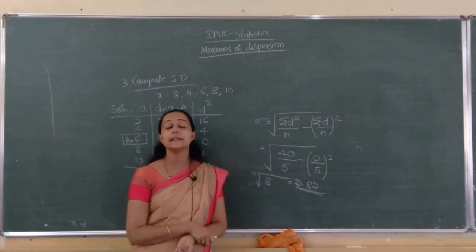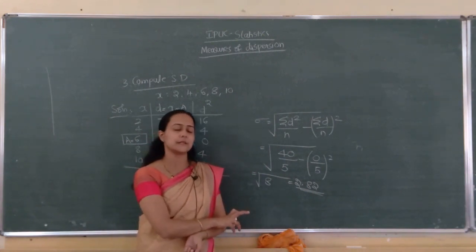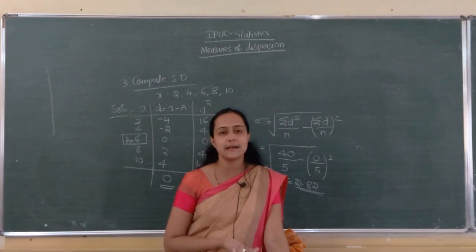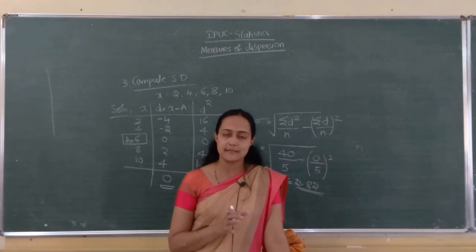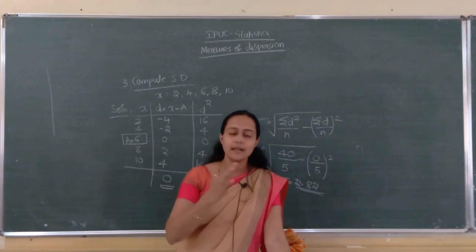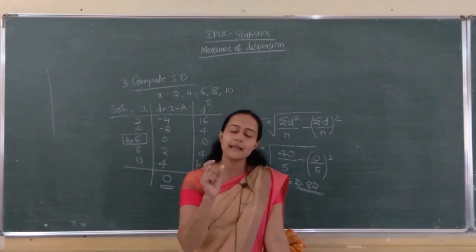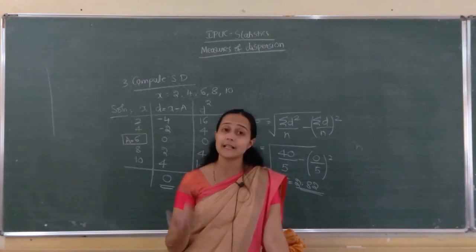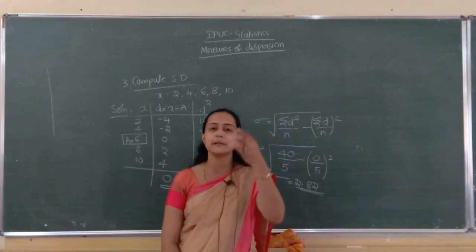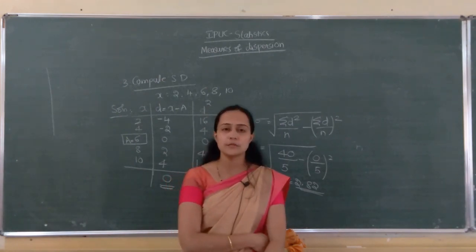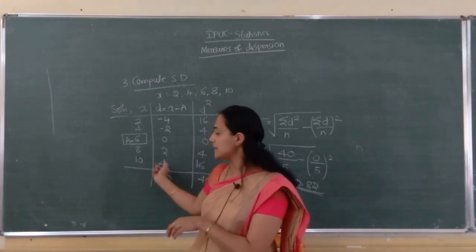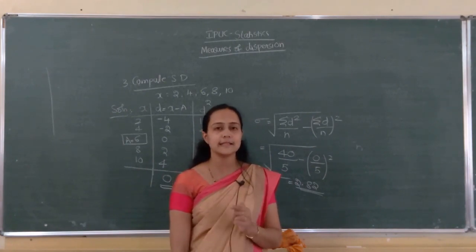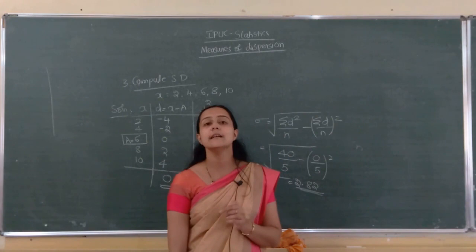So this is in the case of raw data using deviation method. If you get one problem, you can apply any formula, but you will get the same answer for all 3 methods. So how many methods in the raw data? 3 formulae are there. First one: square root of sigma x minus x bar the whole square by n. Second one: square root of sigma x square by n minus sigma x by n the whole square. The last one is the deviation method formula: square root of sigma d square by n minus sigma d by n the whole square. This is how to find the standard deviation in the case of raw data.